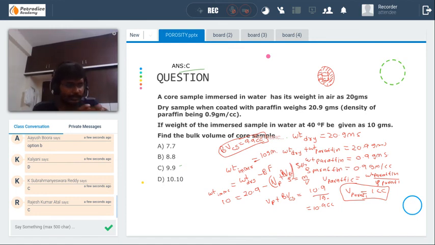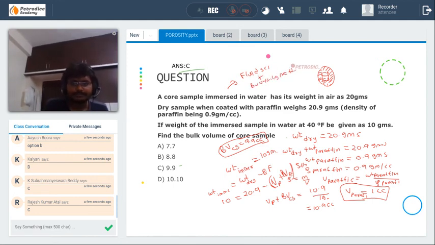So the volume of paraffin plus the core sample displaces all the water in the beaker. This question combines the fluid saturation method with the buoyancy method.